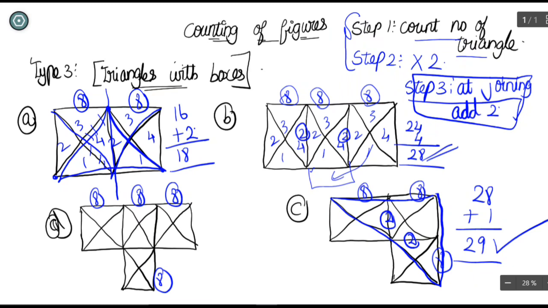The next, what are we going to do? The next step is to add joining places, 2. So add 2 here, add 2 here, and add 2 here also. Now count the numbers first, and initially keep it. 8, 16, 24, 32. 32 plus 6 is equal to 38 initially. So 38 triangles are there.